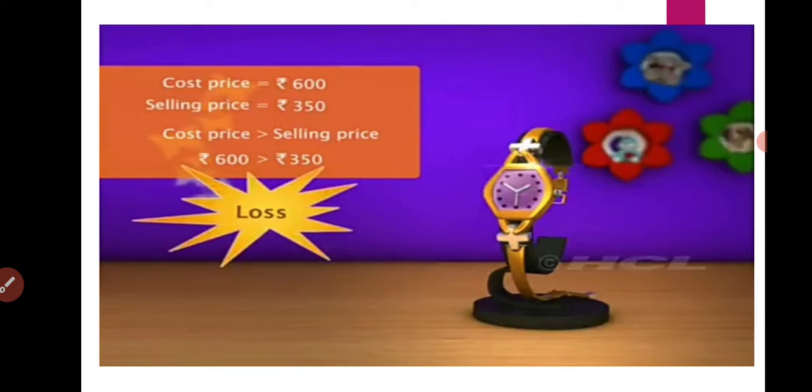In the other case, let us consider the cost price is rupees 600 and he is selling it at rupees 350. A huge difference. Okay, so in this case the cost price is greater than the selling price and hence Sam will suffer a loss, because the amount at which he bought the watch was more than the amount he is getting in return for it.